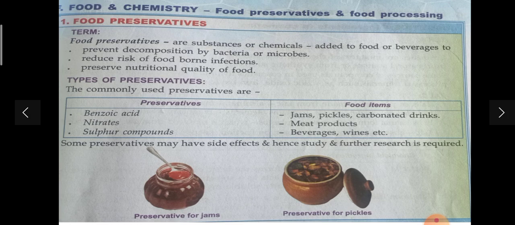Is it clear? Look at the first figure, preservative for jam. In that we are using benzoic acid. Second, preservative for pickles. Which one are we using? Benzoic acid only, right? Now the term food preservatives is clear, right?